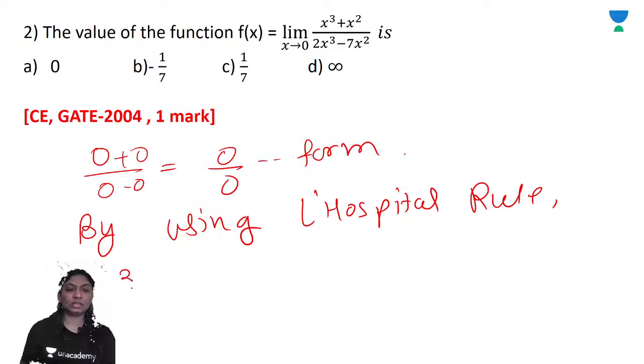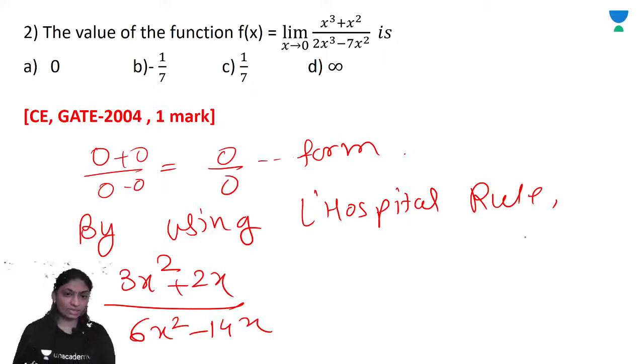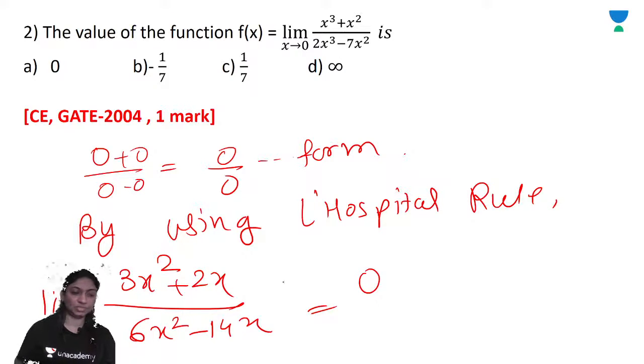You will get 3x square plus 2x upon 6x square minus 14x. Substituting the limit again gives 0 upon 0 form, so again use the L'Hospital rule.